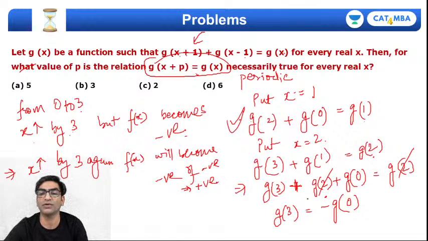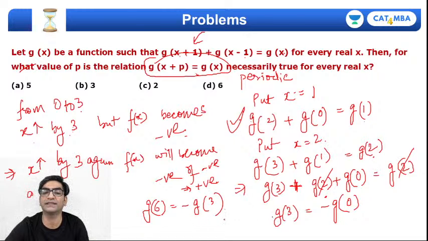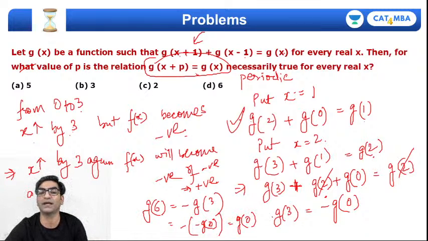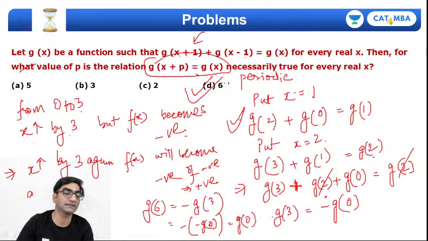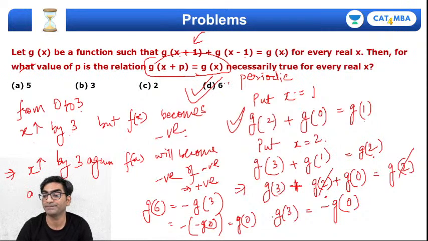तो मतलब अगर मैं कहूं कि g of 6 अगर हम कैलकुलेट करना चाहें तो g of x 6 similarly will be minus g3, और g3 itself is minus g0, so minus of minus g0 will indeed give me g0, है ना. तो 6 से इंक्रीमेंट करने पे फंक्शन का वैल्यू चेंज नहीं हुआ है. So g of 0 is equal to g of 0 plus 6. That proves that the value of p is 6. The correct choice for this problem is option D.